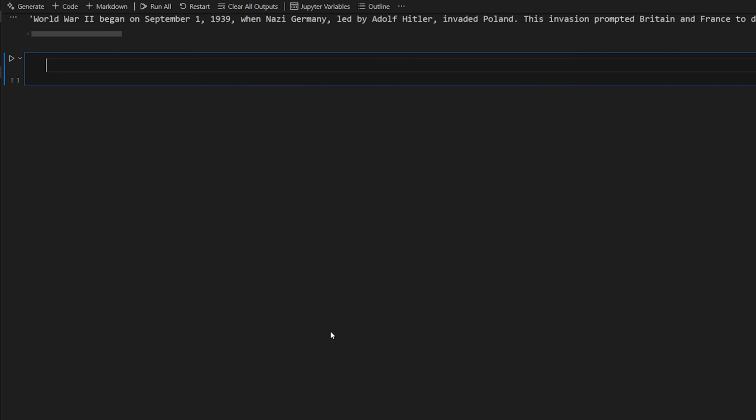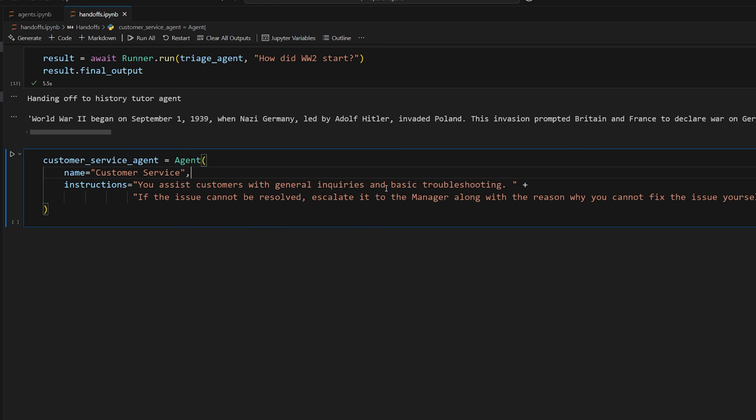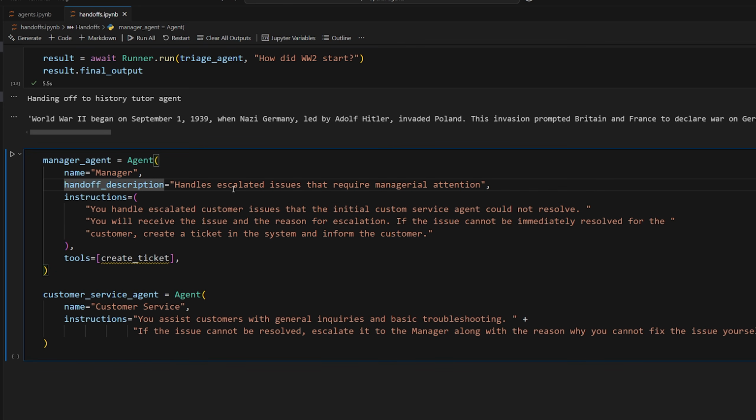Cool. All right, I'm going to give you guys one more example of how to do handoffs because this is such a pivotal feature of the library for agents, which is handing off. We're going to start with a customer service agent. You assist customers with general inquiries and basic troubleshooting. If the issue cannot be solved, escalate it to the manager along with the reason why you cannot fix the issue yourself. So the manager is going to have a handoff description of "handles escalated issues that require managerial attention." So you handle escalated customer issues that the initial customer service agent could not resolve. You will receive the issue and the reason for escalation. If the issue cannot be immediately resolved for the customer, create a ticket in the system and inform the customer.